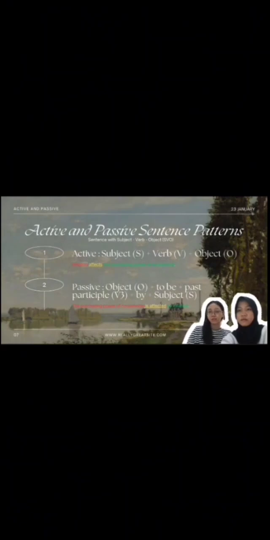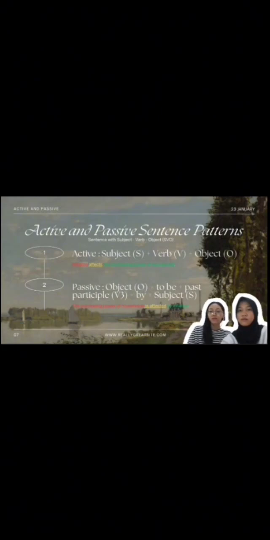An active sentence contains the subject at the beginning, the verb in the middle, and finally the object. Another example of an active sentence is: central banks respond to high inflation by increasing interest rates. Then in the passive sentence, there is the object, to be, past participle (third form of the verb), by, and the subject. Another example of a passive sentence is: interest rates are increased by central banks in response to high inflation.